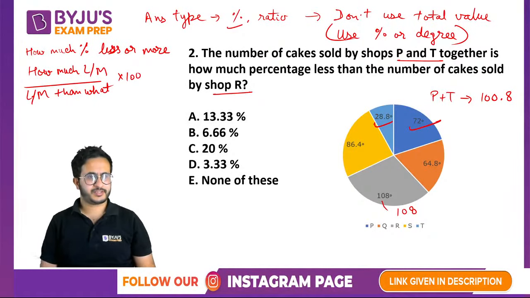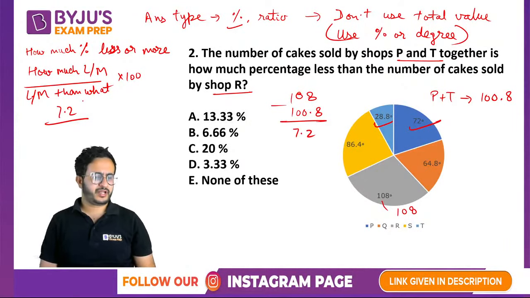Okay, so that should be the answer. Now how much less? 108 minus 100.8, right? So that is 7.2. The numerator will be 7.2. Less or more than what? Which number are you comparing with? We are comparing with 108. See, whatever comes after less than or more than. Less than के बाद क्या? Number of cakes sold by shop R. So we have to divide by 108 and multiply by 100.